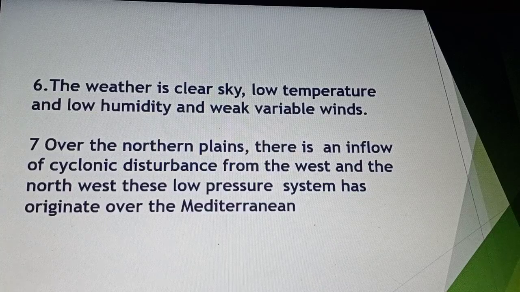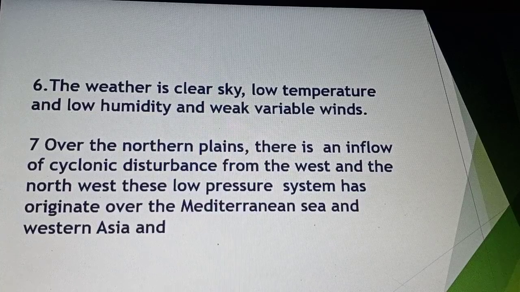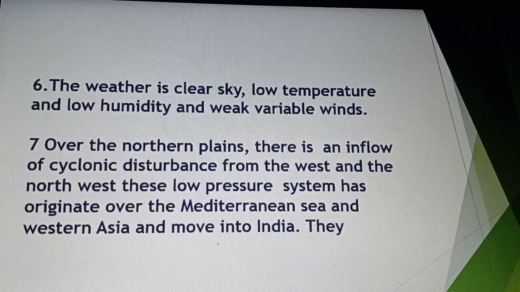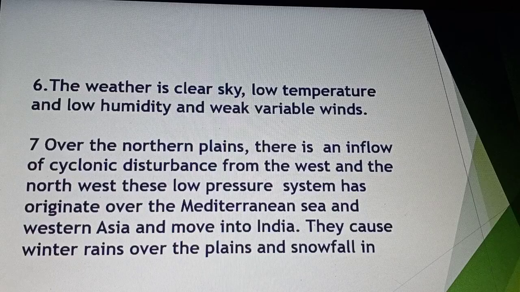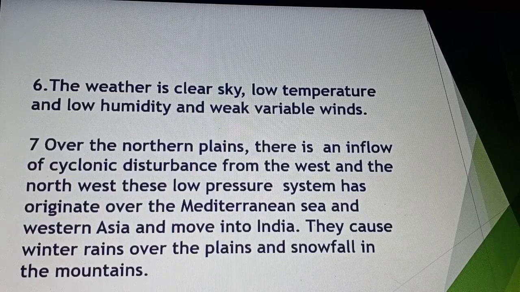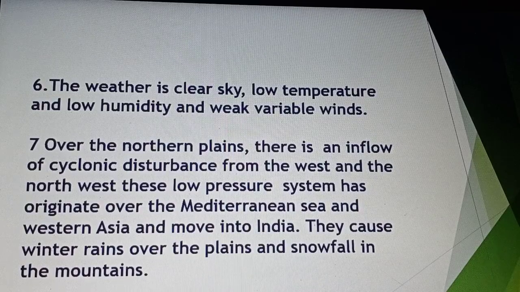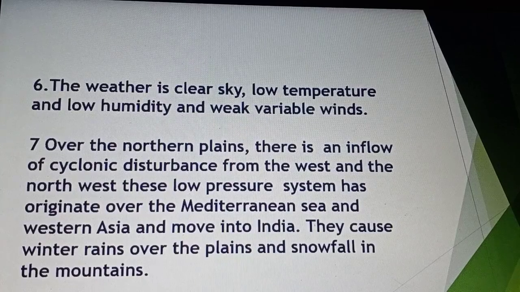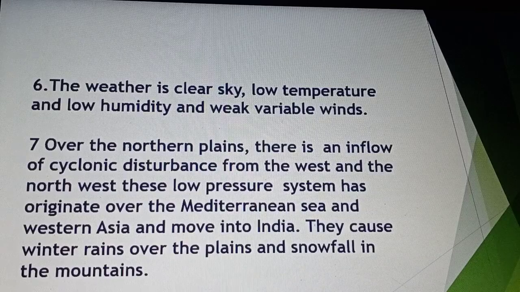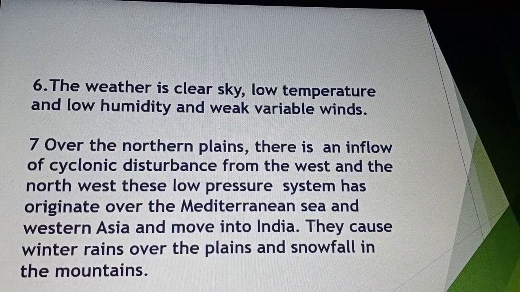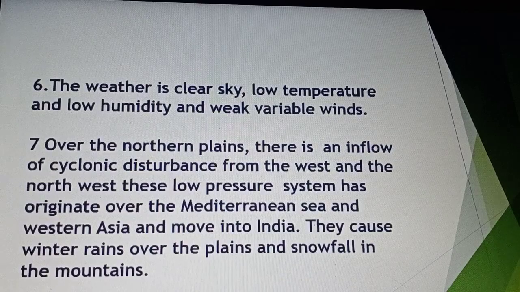Over the northern plain there is an inflow of cyclonic disturbance from the west, in the northern part and the western states such as Rajasthan, Gujarat and the northwest. Hence, low pressure systems originate over the Mediterranean Sea and Western Asia and move to India. Many low pressure systems originate from the Mediterranean Sea and the Western Asian continent, and they enter into India.